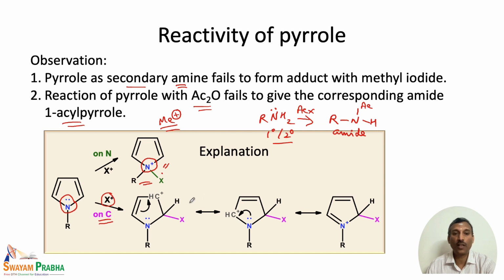So, this is the driving force for the reaction to happen on carbon and not on nitrogen. This is the reason the pyrrole nitrogen does not behave like a secondary amine.